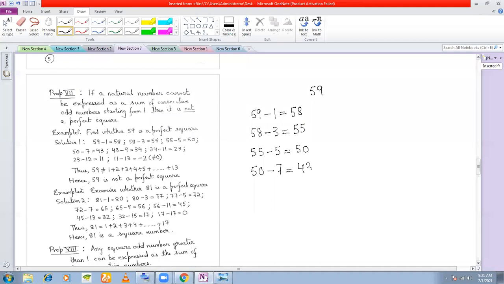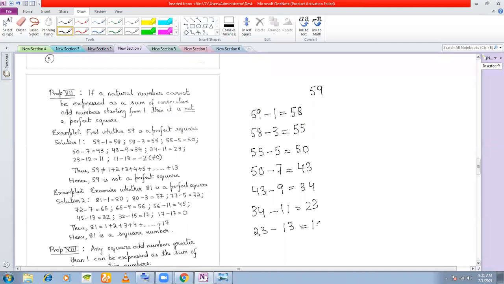Again 43 minus the next odd number, 9, gives 34. Next odd number is 11, so I get 23. Next odd number is 13.